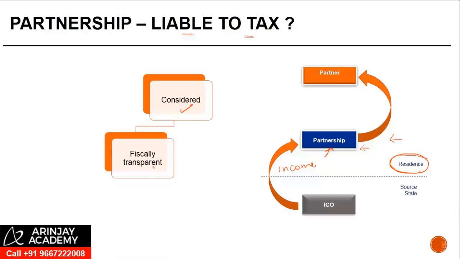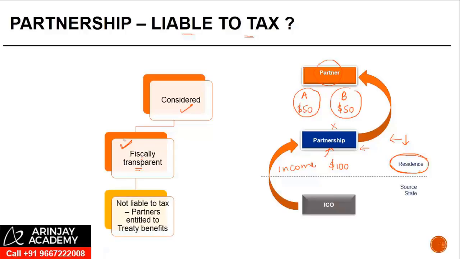When we look at the tax rules of the country of residence, a partnership firm may be considered as fiscally transparent. Now what this means is, suppose $100 were paid by the Indian company to the partnership firm, this is not going to be taxed in the hands of the partnership firm. Instead, it is going to be seen who are the partners. Suppose there are two partners, A and B, and they share the profits and losses equally. So A gets $50, B gets $50. The taxation in the country of residence is in the hands of the partners. The firm is treated as fiscally transparent.